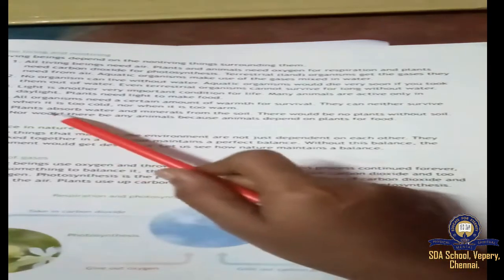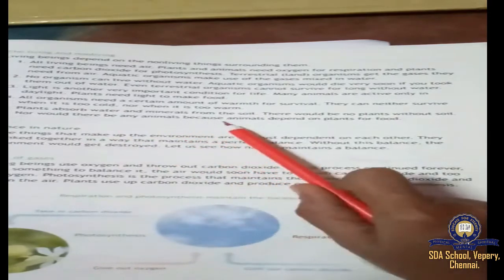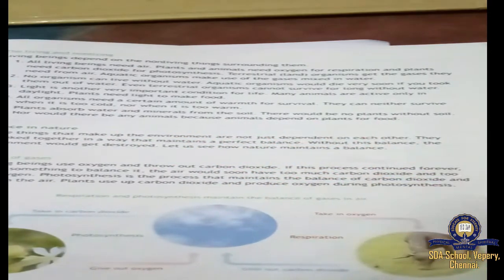Then fifth point, plants absorb water and minerals from the soil. There would be no plants without soil, nor would there be any animals, because animals depend on plants for food. See, we have seen plants in today's class. In the previous class also I showed you through the video how the plants grow. Without soil, the plants will not grow, because all the minerals and vitamins for the plants are there in the soil only. So nor would there be any animals, because animals depend on plants, right?